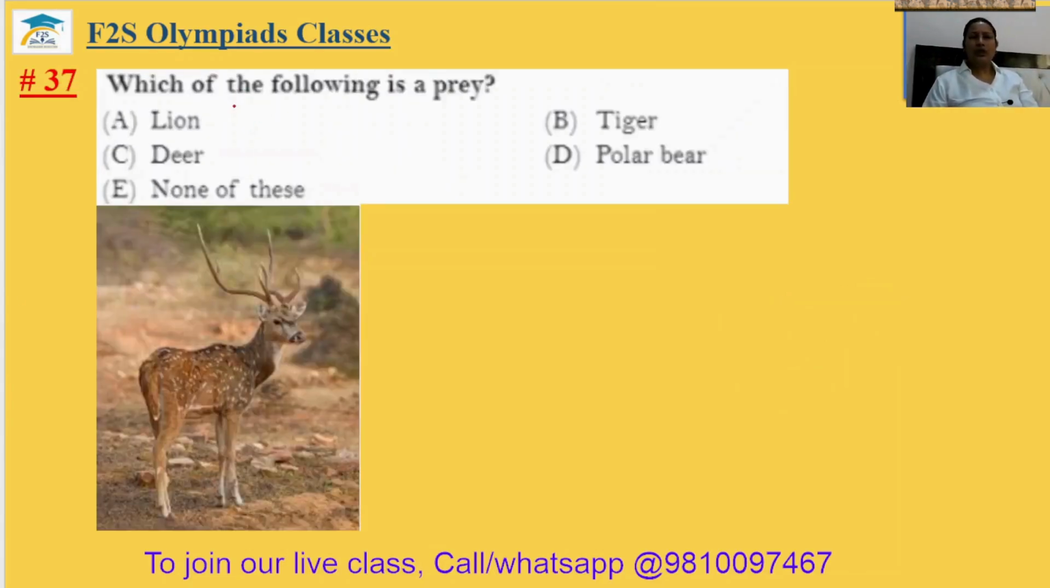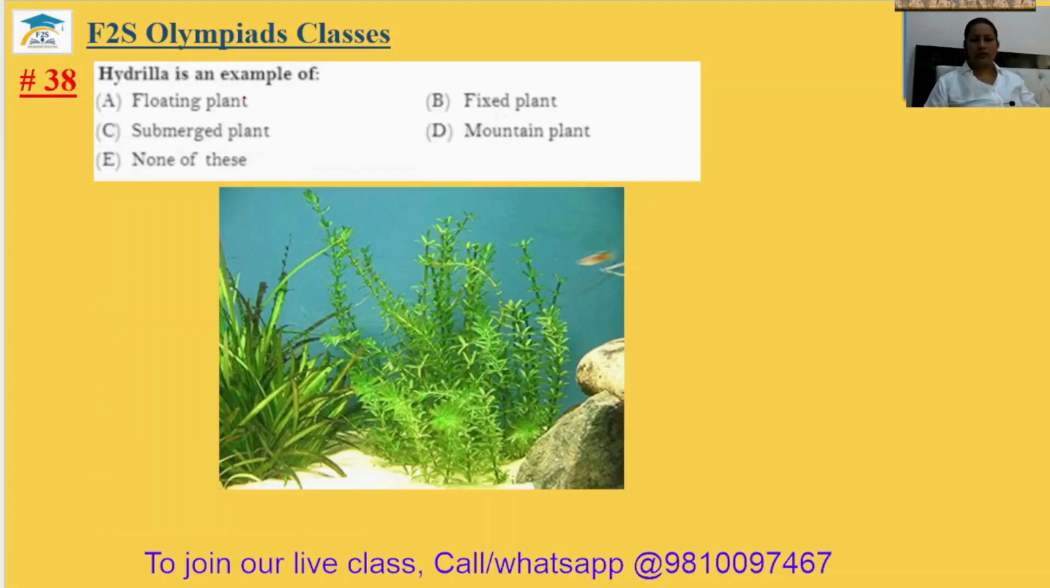Question number 37. Which of the following is a prey? Prey is that which is to be eaten, and predator is that who eats the animal. Okay, so like lion is your predator and deer is the prey. Option will be C. 37 answer is option C. Question number 38. Hydrilla is an example of floating plant, fixed plant, submerged plant, and mountain plant. It is your submerged plant. Actually, it grows under the water. So 38 answer will be option C.